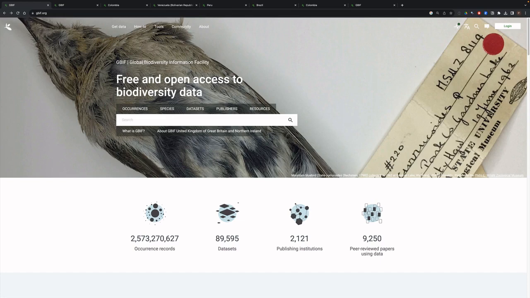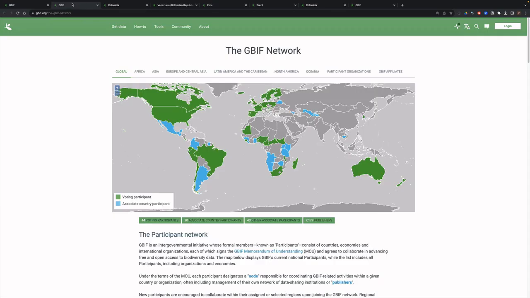GBIF involves 2,121 publishing institutions around the world. And in a recent development, it's now possible to track GBIF data into peer-reviewed publications using digital object identifiers. So if we take a look at the information, GBIF is an intergovernmental network.